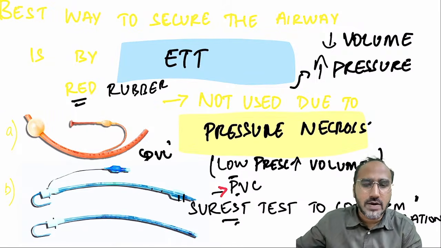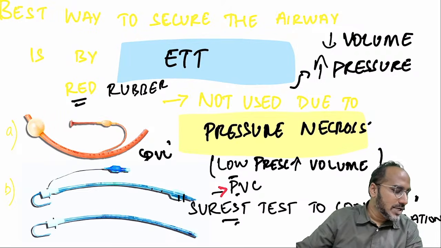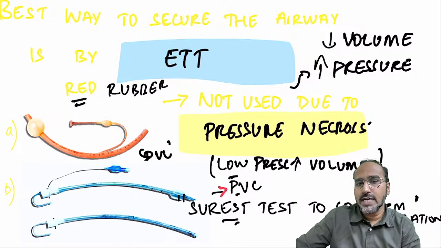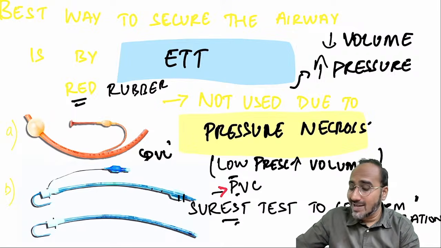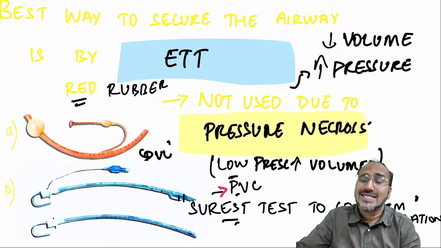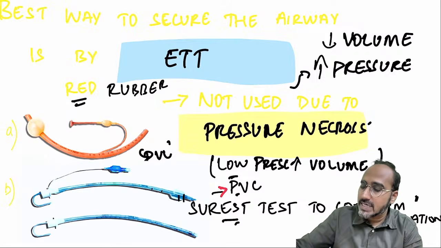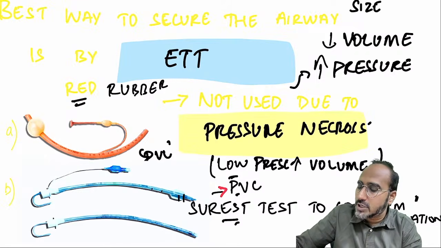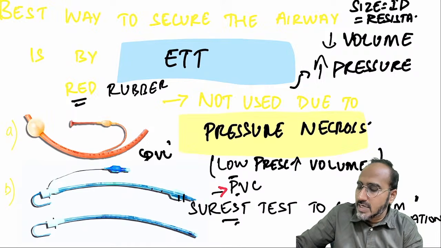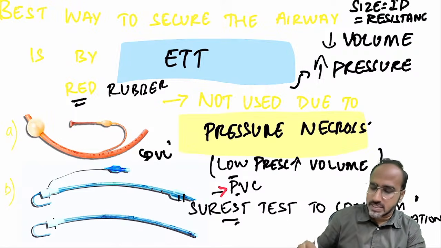And after intubating, what is the surest sign that you have intubated? You have to connect it to the capnograph, and that indicates you are in the trachea. But guys, remember there are different sizes of tube, 7.5, 8, 8.5. What does that size indicate? Size is nothing but the internal diameter of the tube, and that internal diameter determines the resistance.